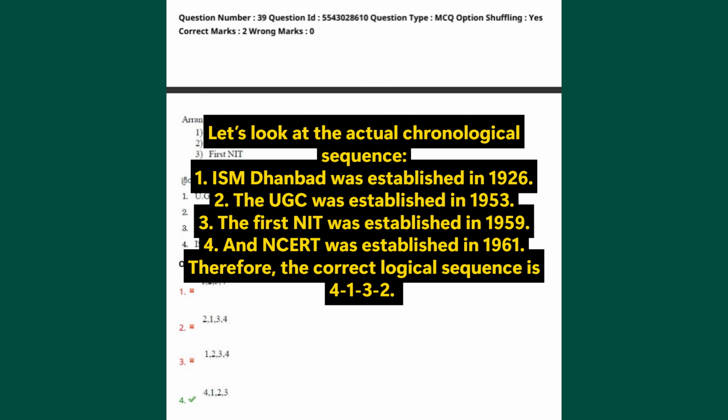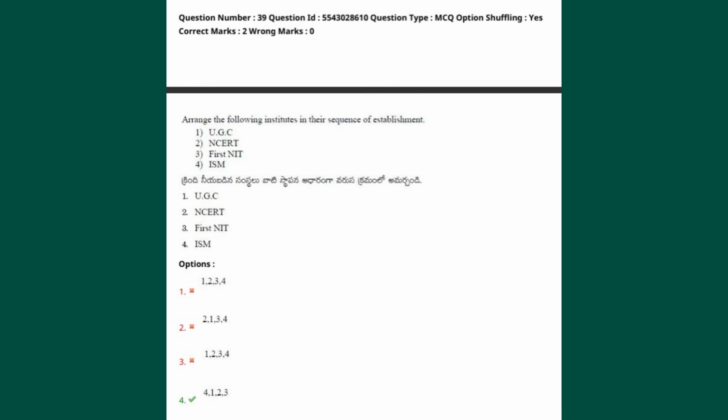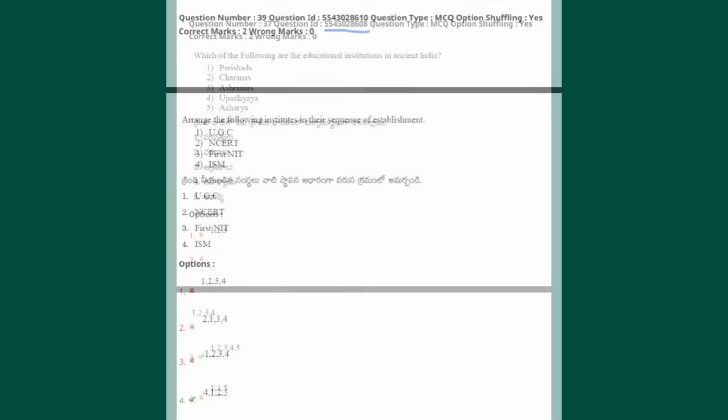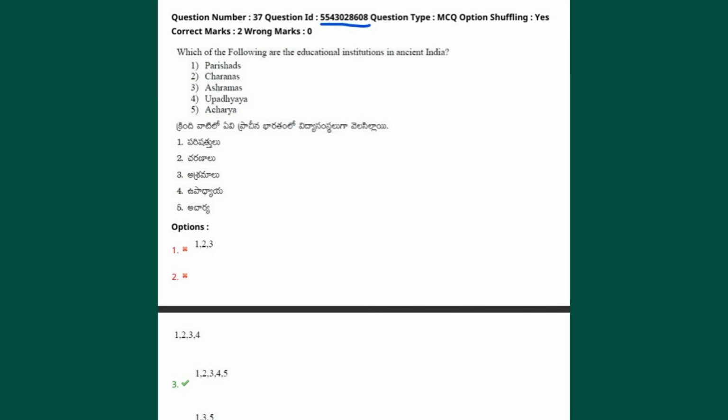The first NIT was established in 1959. And NCERT was established in 1961. Therefore, the correct logical sequence is 4132. Since this correct sequence is not available among any of the multiple choice options, the question is technically flawed and should be challenged.